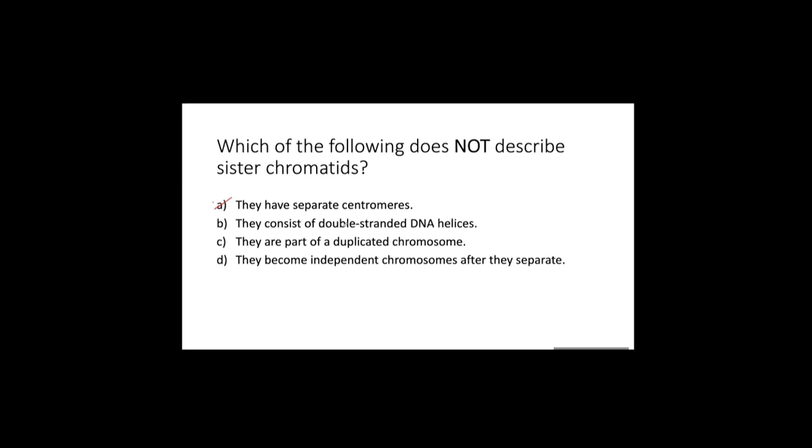Sister chromatids consist of double-stranded DNA helix. Correct. Each sister chromatid holds a double-stranded DNA helix. Sister chromatids are part of a duplicated chromosome. Correct. And sister chromatids become independent chromosomes after they separate. That's true also. This is a sister chromatid. And then after cell division, these two sister chromatids actually cleave. One sister chromatid moves in this direction, the other sister chromatid moves in the other direction, and this is going to be one daughter cell later, and then this is going to be another daughter cell later.